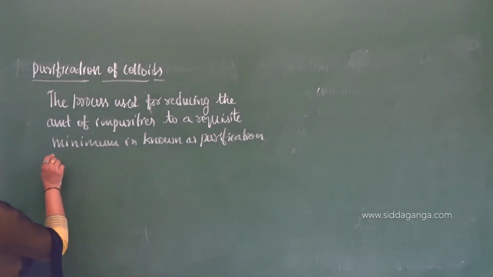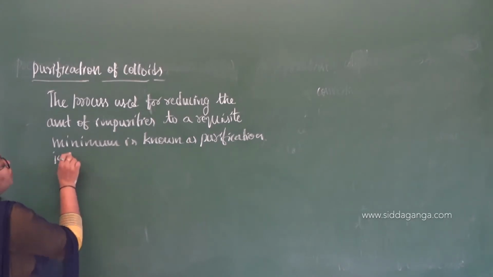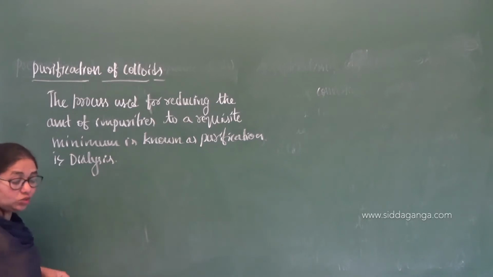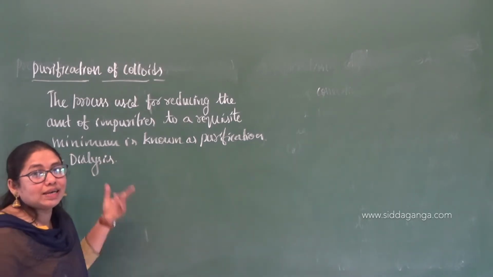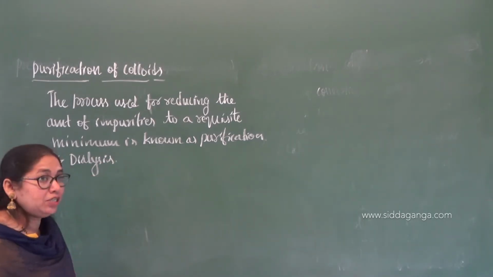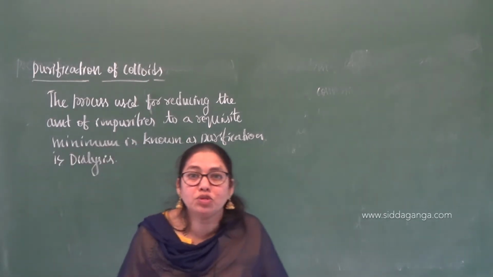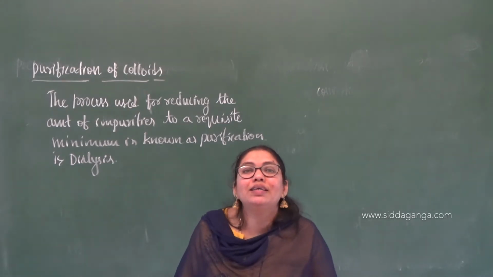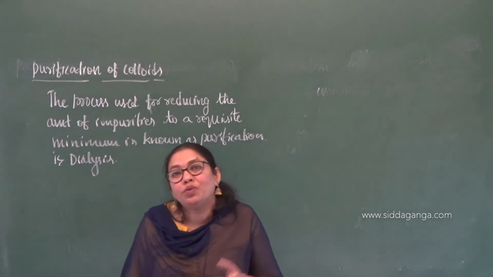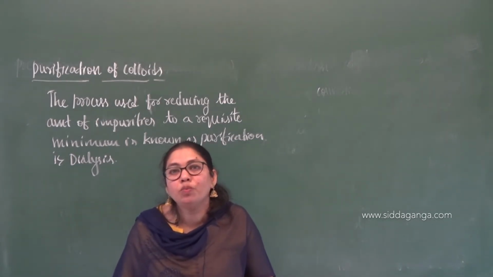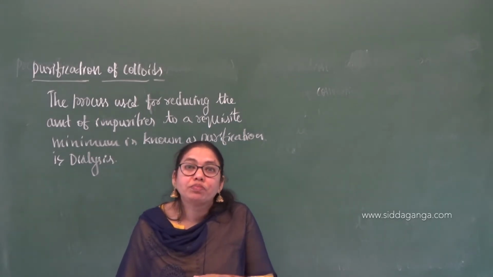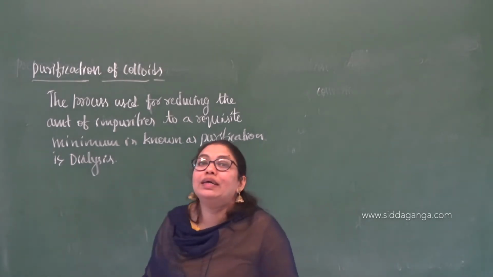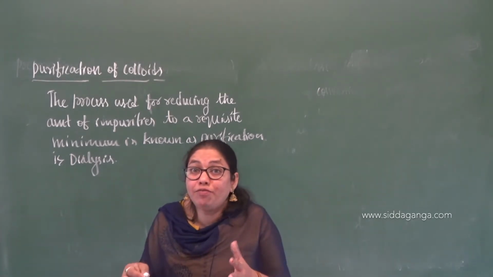So, here there are so many methods. Out of that, the first one is dialysis. You are very much familiar with this dialysis process. Where are you going to apply this dialysis? Yes, that is in case of kidney failure. If kidney failure happens, they should depend on an artificial kidney, that is by a process called dialysis. That is a very painful process.